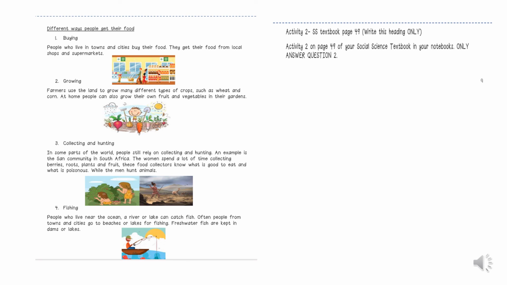Then you will turn to page 9 of your work pack, and the notes that say different ways people get their food, you are going to cut out the notes and you are going to stick it in your notebook. Once you are done cutting out your notes, you are going to write activity 2, SS textbook, page 49. And then you are going to answer question 2 of activity 2 only. So only question 2 you are going to answer from activity 2. Do not answer any of the other questions, only question 2.